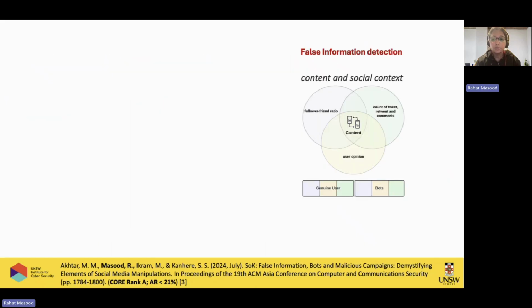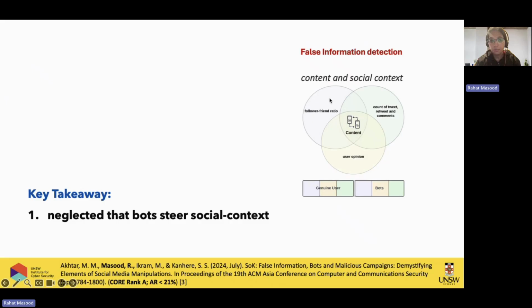on each other. So when we were doing the literature survey, we found that the work on misinformation detection mostly focuses on the content, but it doesn't focus on, for example, user opinion or follower account ratio or the other social context. Bot detection also never considered these social contexts, that bots now can coordinate with each other. They have follower accounts, friends ratio, user opinions, they have comments, they can reply. They actually have exactly the same characteristics as a normal user account.